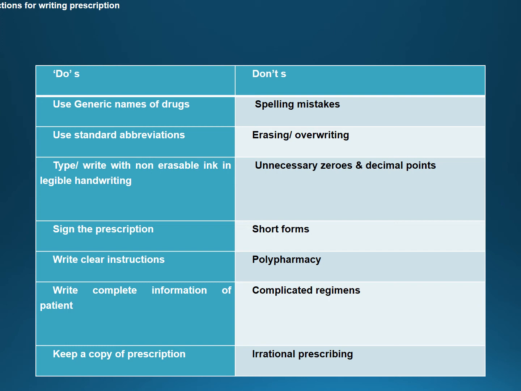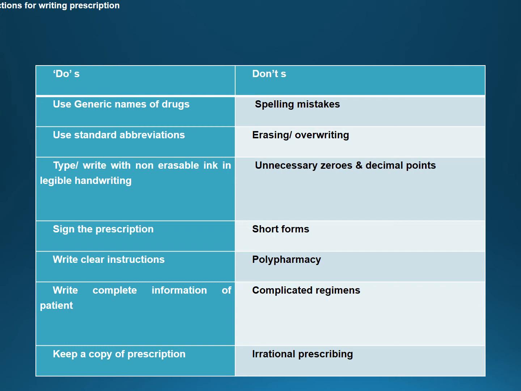Next condition is to use the standard abbreviations which I have already shown you. Other than that, avoid. For example, you may have seen certain prescriptions where PCM is written for paracetamol. This is not a standard abbreviation, and writing such abbreviations will further increase the confusion and errors. The pharmacist may sometimes not understand, and it will lead to severe adverse events if the confusion is not cleared. So such short forms of drugs or any advice should be avoided. Use standard abbreviations if at all possible, or don't use abbreviations at all.